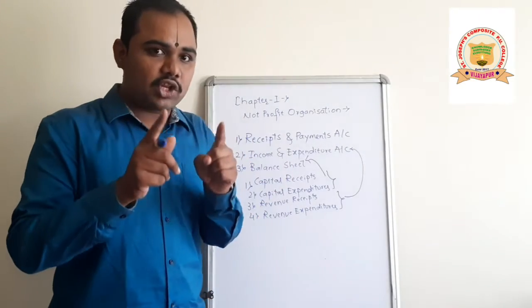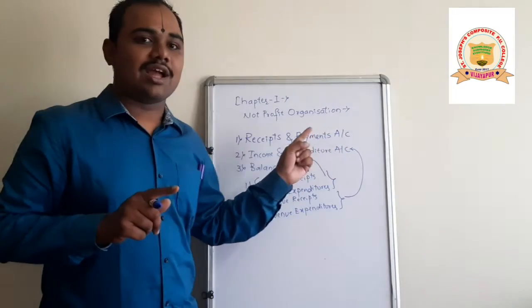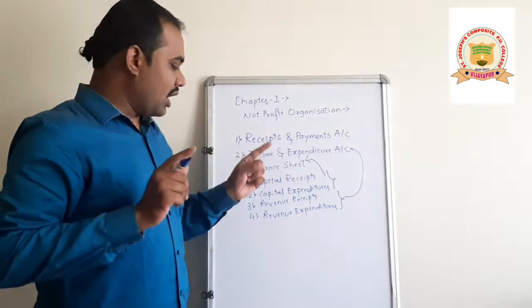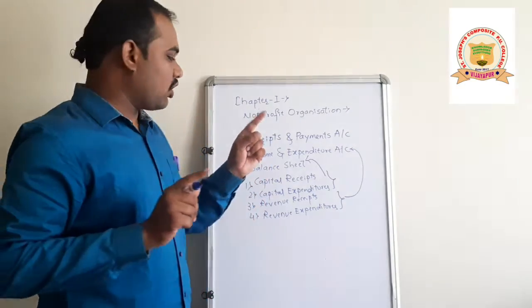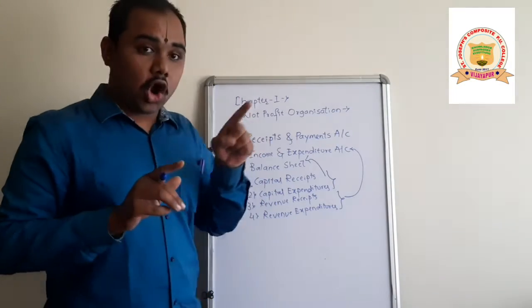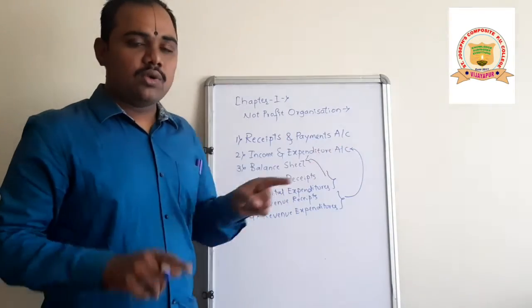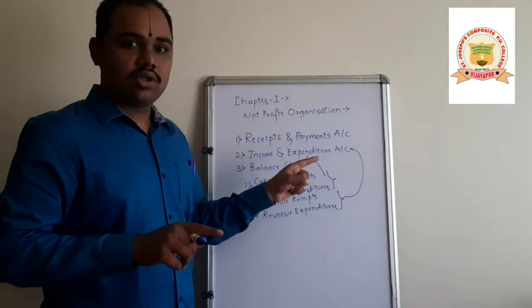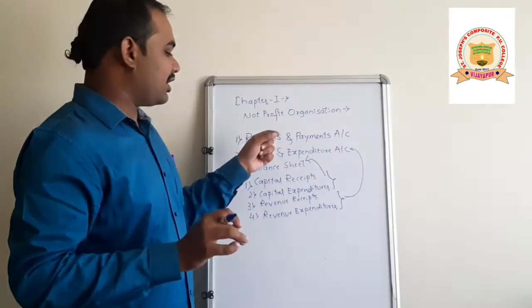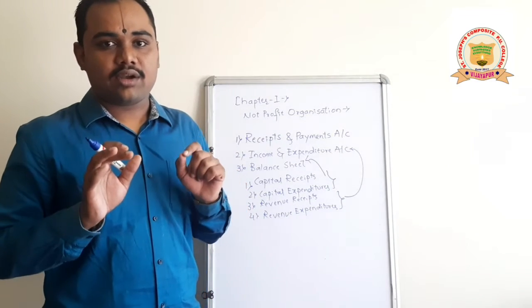We should not record the capital elements in the income and expenditure account, and we should not record the revenue elements in the balance sheet. This is how we prepare the income and expenditure account and the balance sheet at the end.